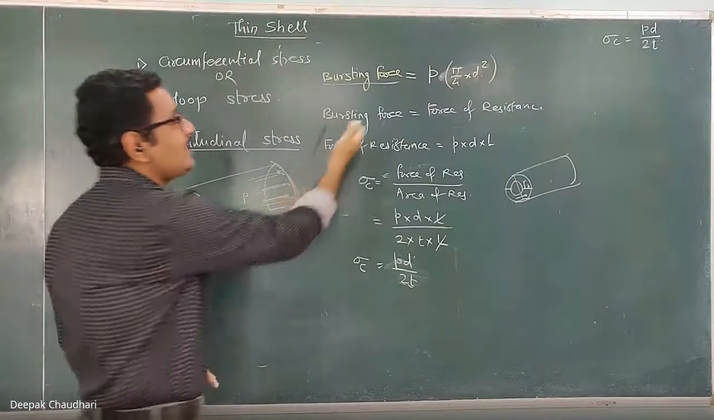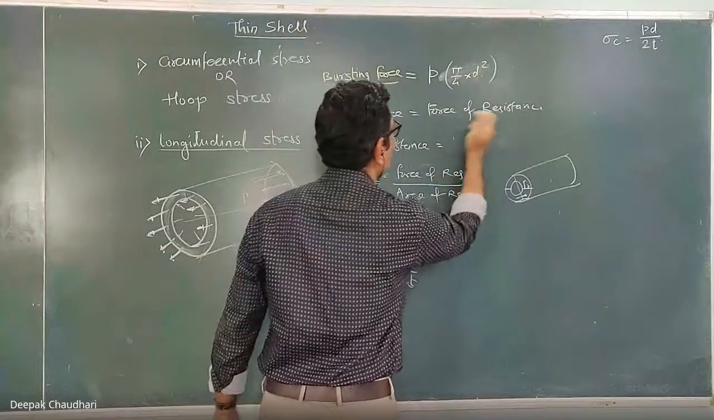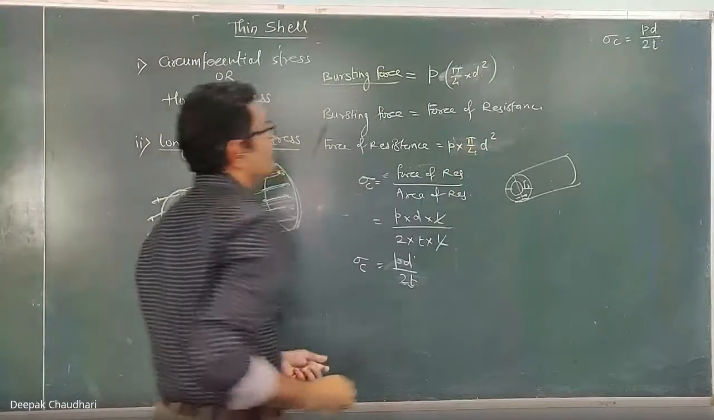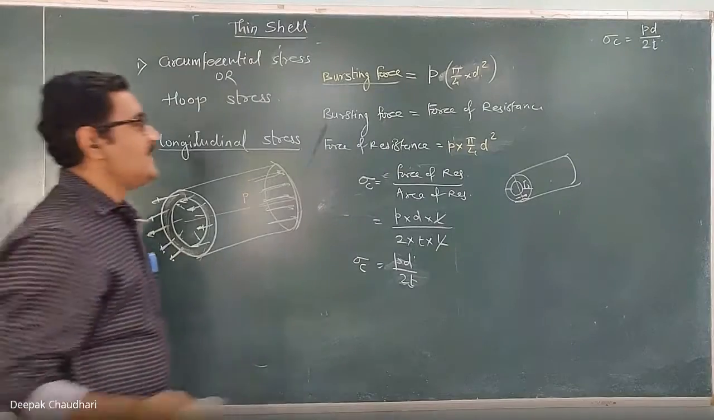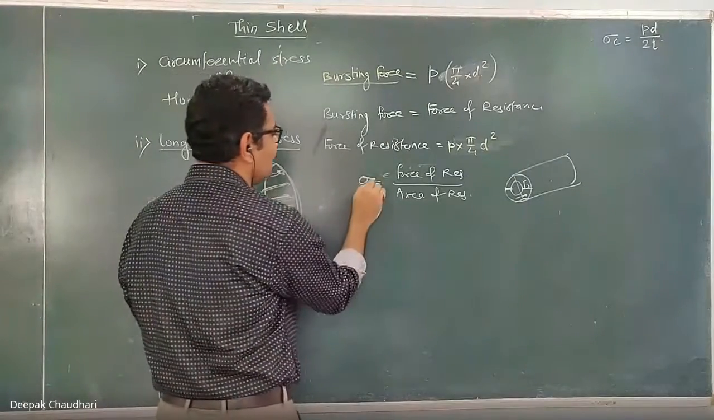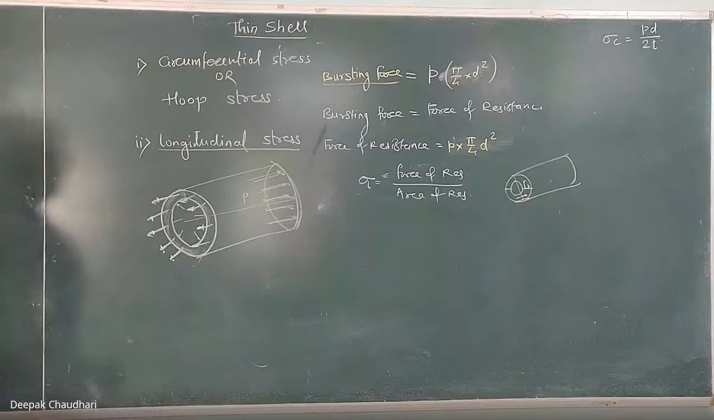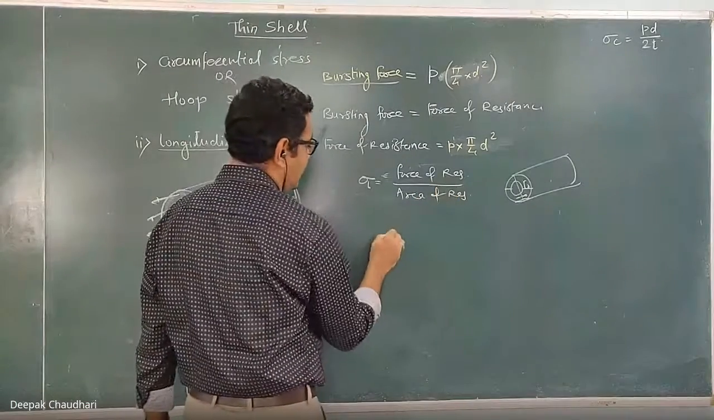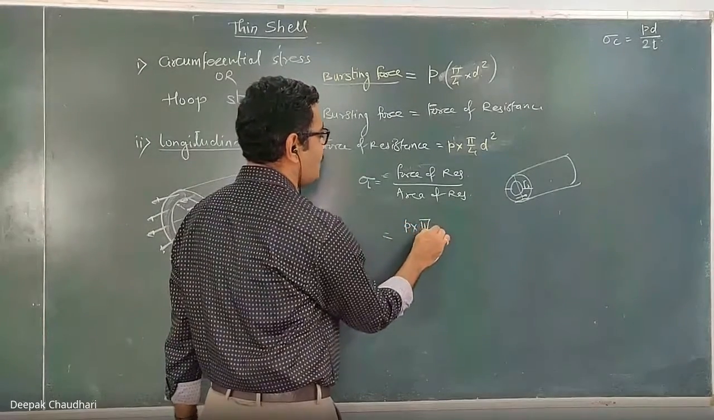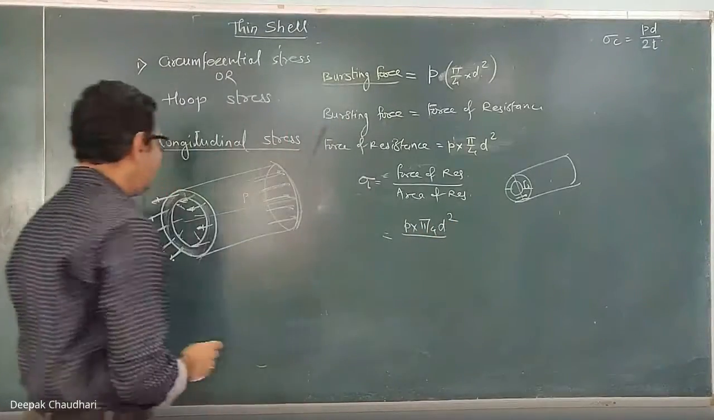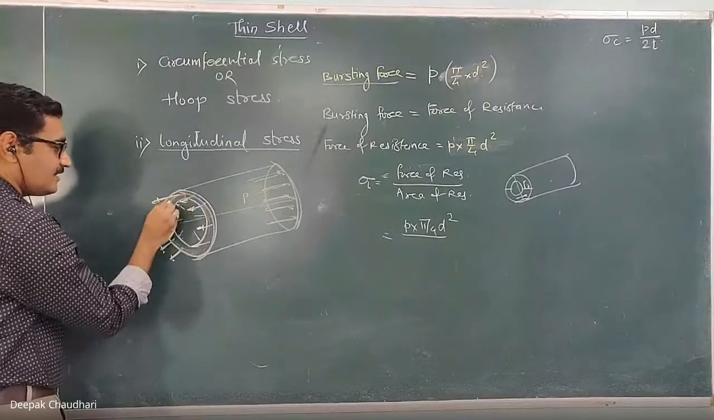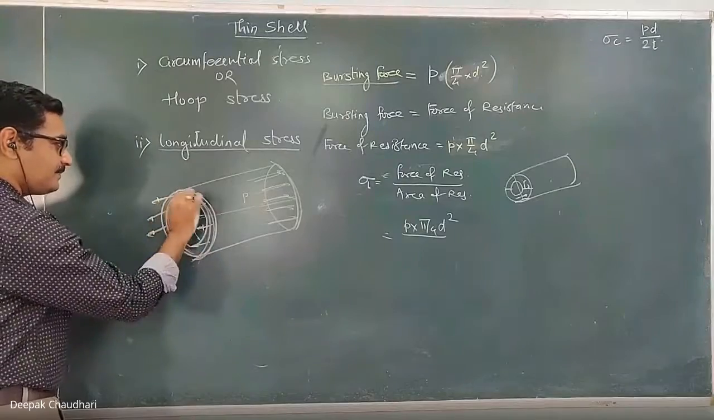Okay. Now we know that the bursting force is equal to the force of resistance. So in this case, the force of resistance is equal to P into pi by 4 d square. This is the force of resistance. Now, since the force of resistance is along the length, it is known as the longitudinal stress, which is equal to the force of resistance upon area of resistance. So this force of resistance is P into pi by 4 into d square upon how much is the area of resistance? This is the area which is resisting this longitudinal force.